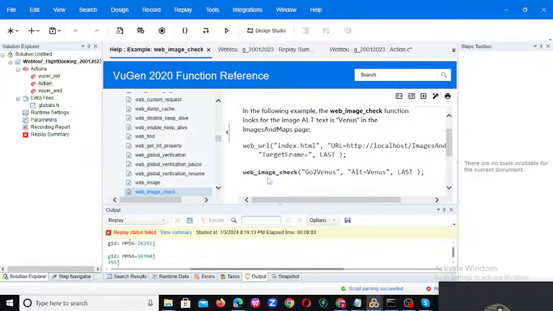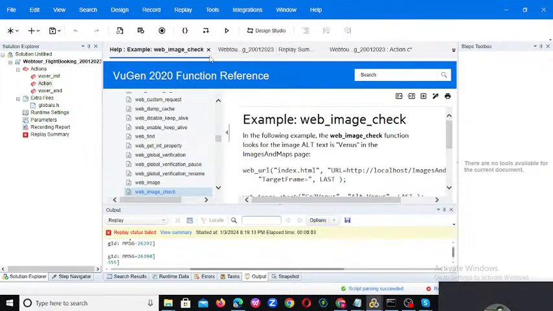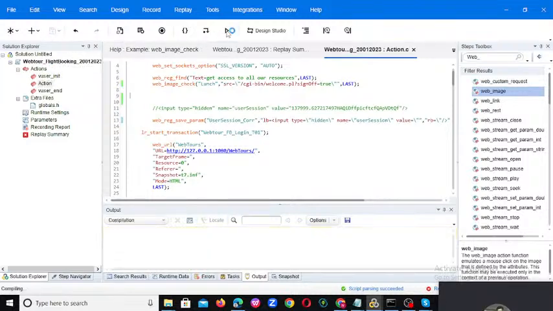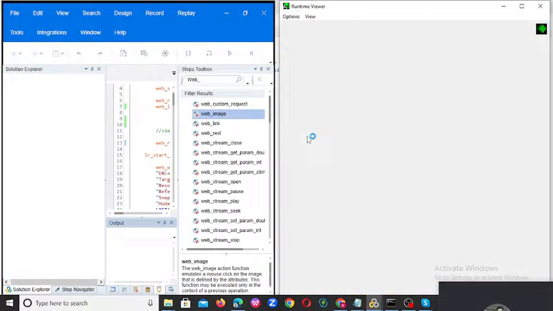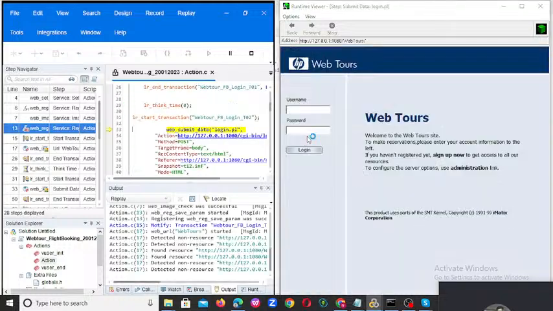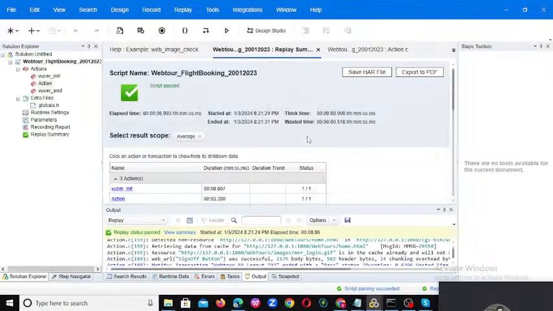So you can observe this is the web image check, and we are providing the alt and the src as an image. So we can do this in our scripting using this function also. Now again we'll save this and we'll execute. See, now your script will pass.